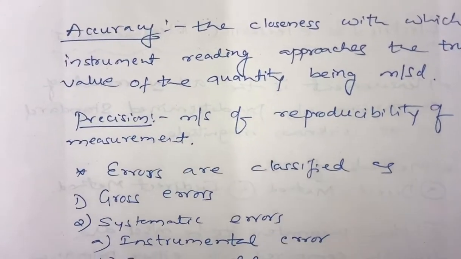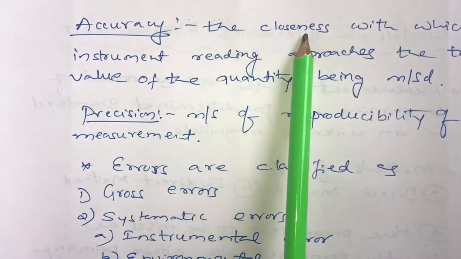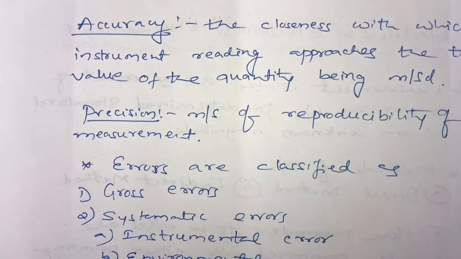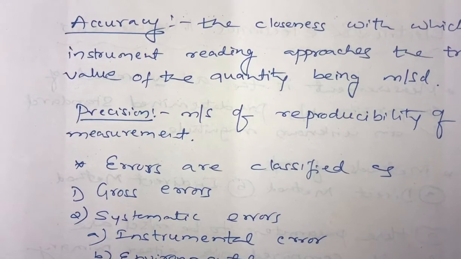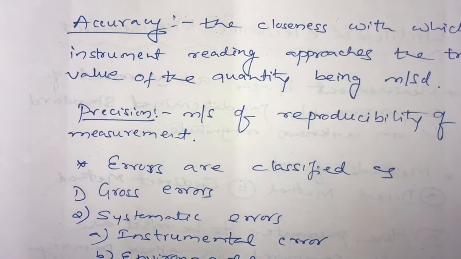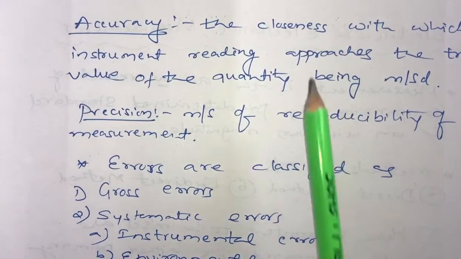Next, accuracy. What is accuracy? Accuracy is nothing but the closeness with which an instrument reading approaches the true value. So what is the true value? There will be one particular true value. For that true value, whatever readings you obtain, how much proximity, how much closeness do your readings have with respect to the original true value?